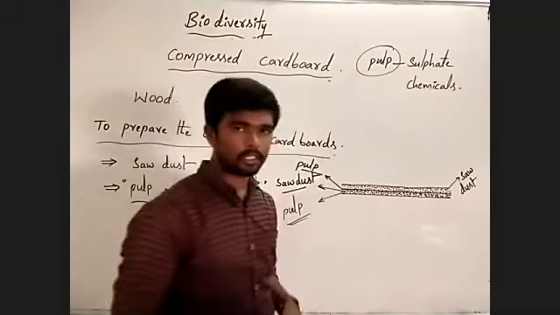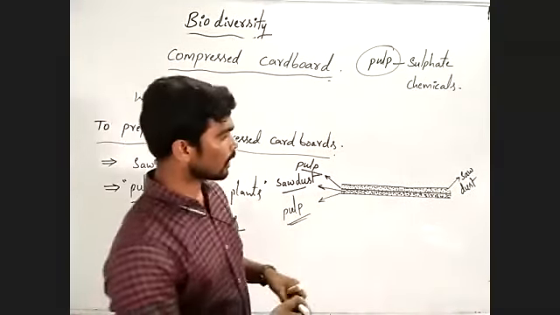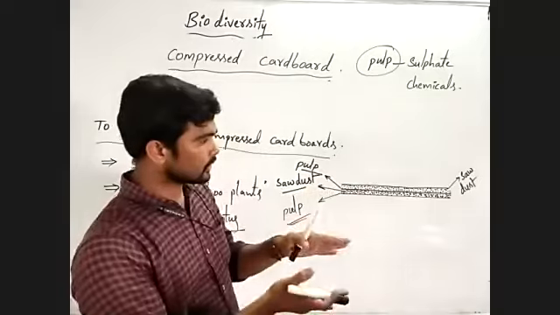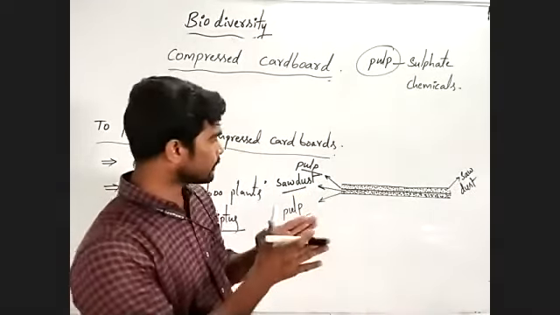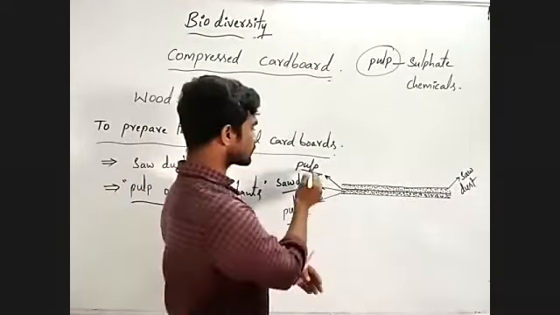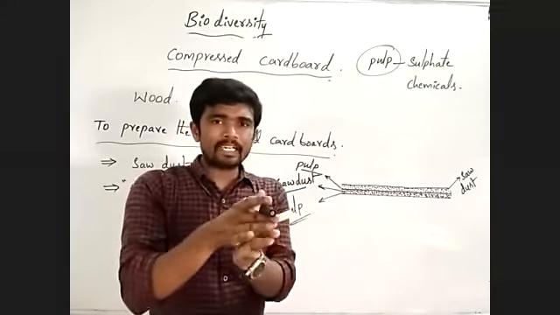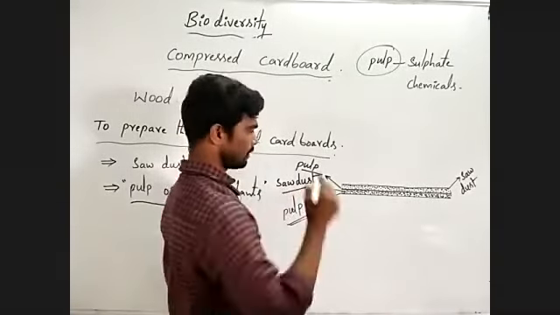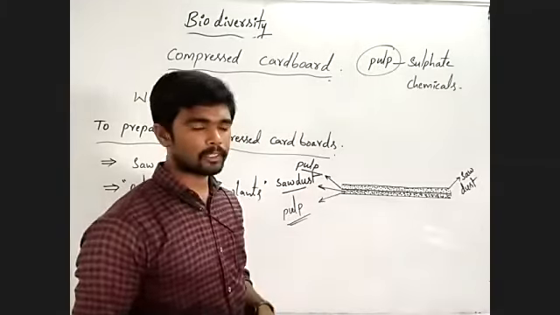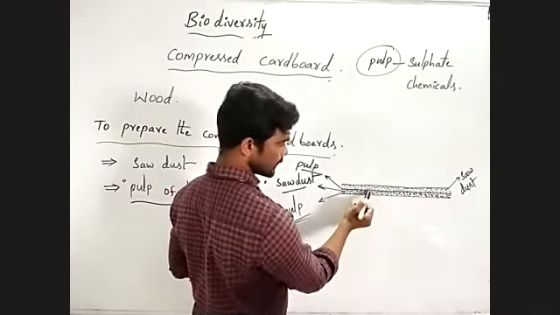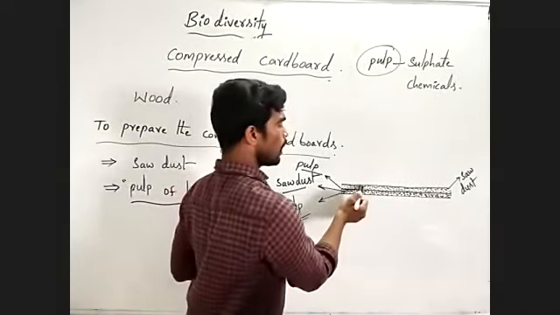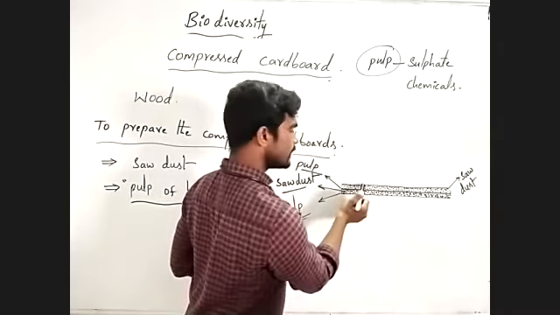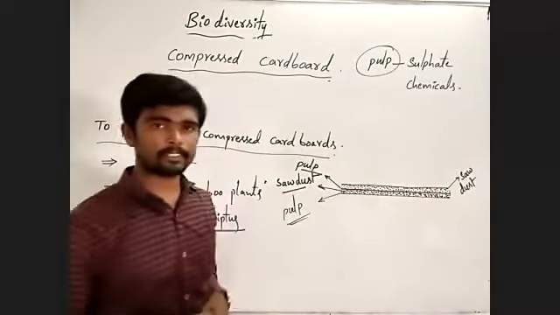sawdust alternately, and after that these two types of materials are sandwiched, with sawdust between the pulp. Here this is the sawdust. Observe, on the upper side and lower side, pulp layers are present.